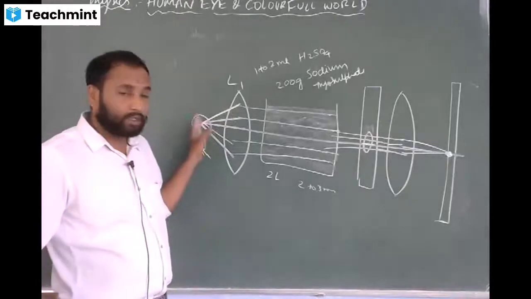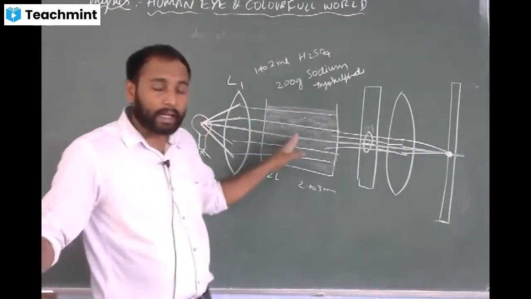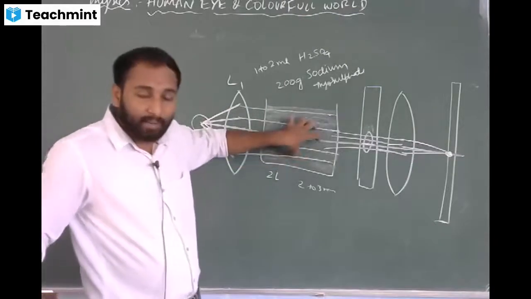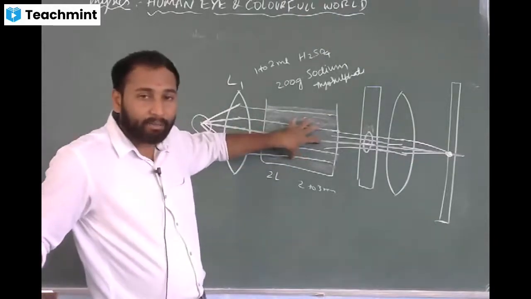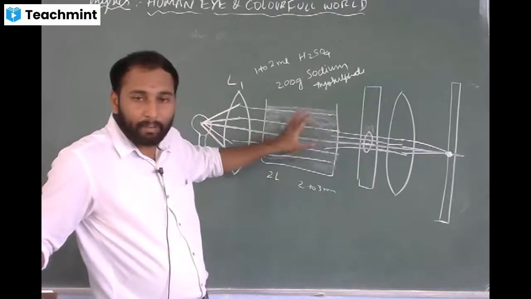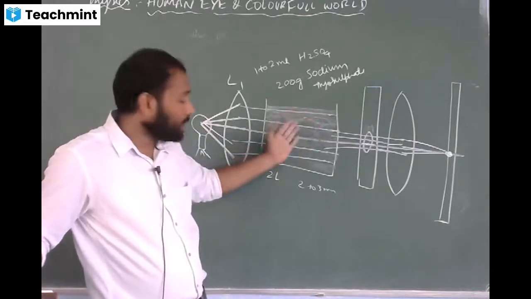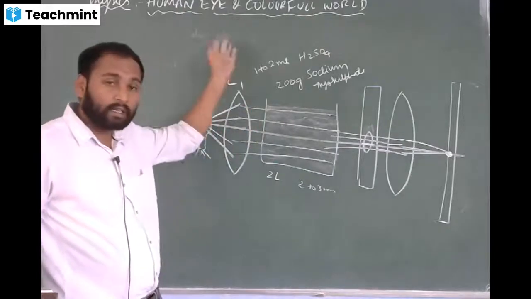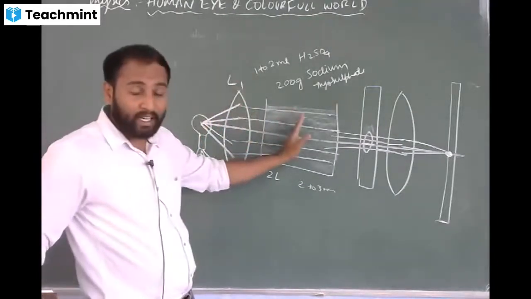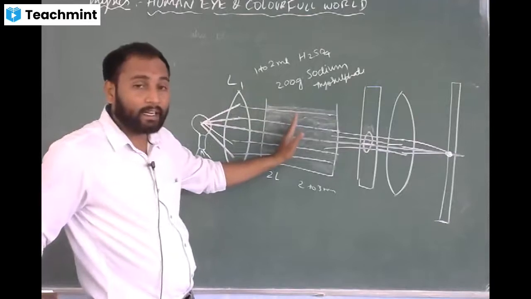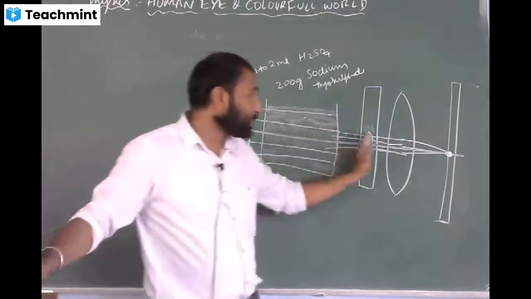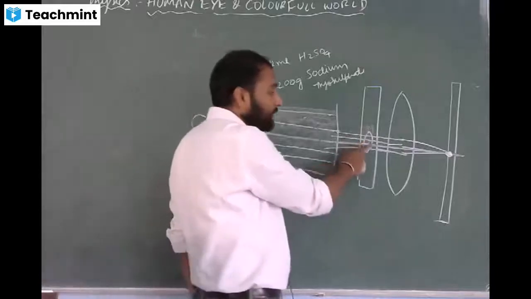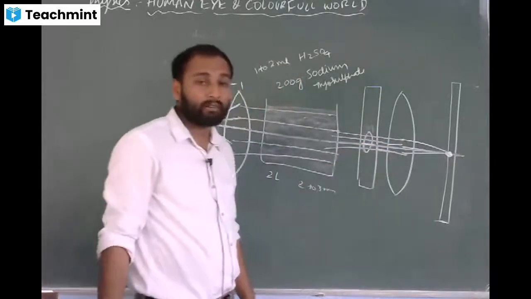When you allow light to pass through a tank consisting of a colloidal solution, since the particles are fine, they first emit blue color in three directions, and the remaining longer wavelength light transmits through this cardboard with the circular hole at the middle, and again passes through the convex lens.